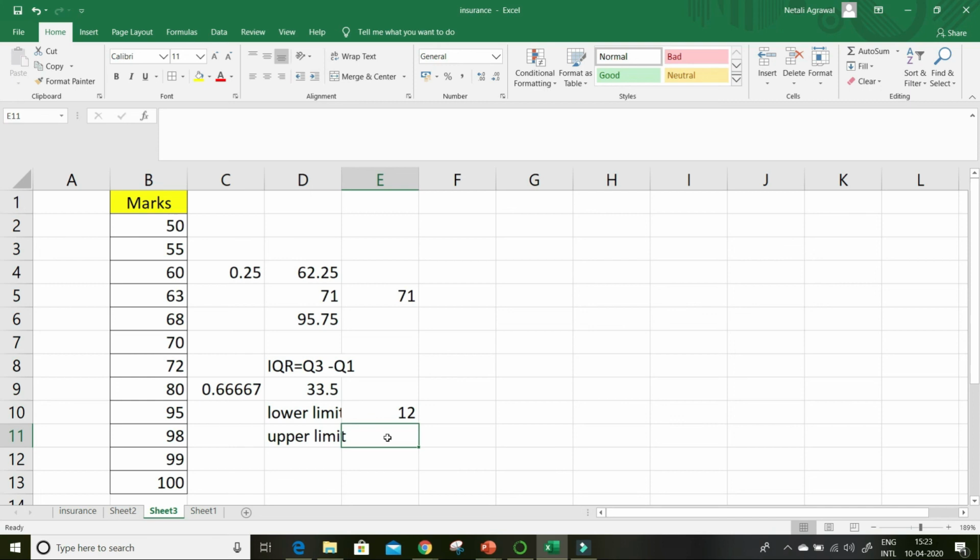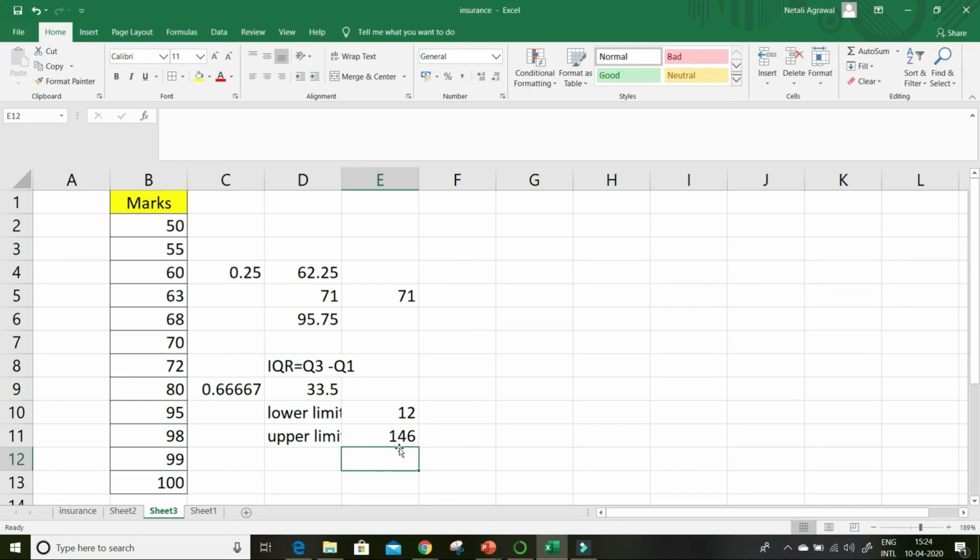And your upper limit is your Q3 plus 1.5 times your IQR. So any value crossing 12 or crossing 146 will be an outlier.